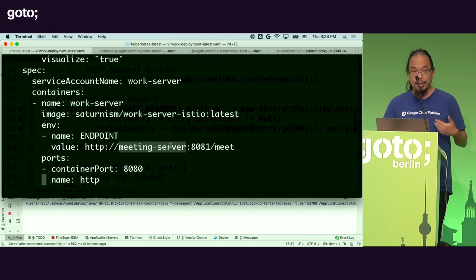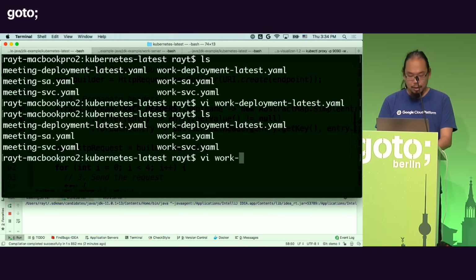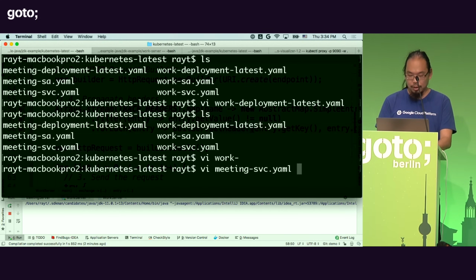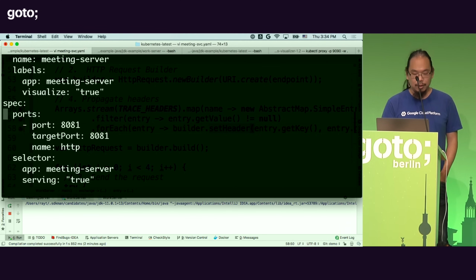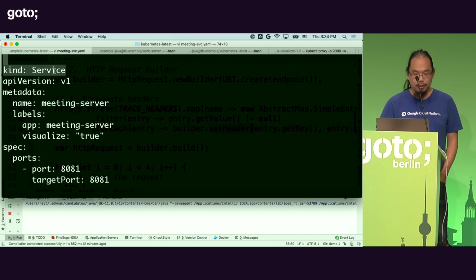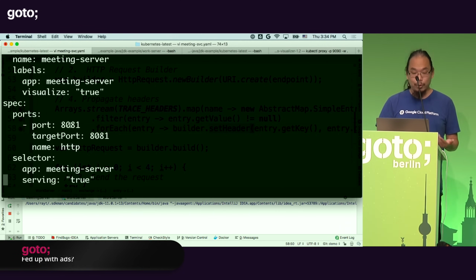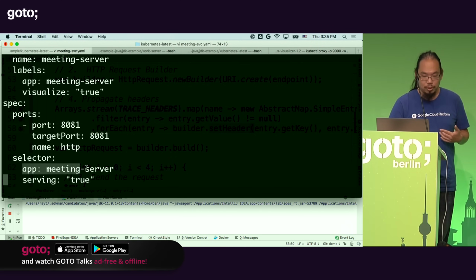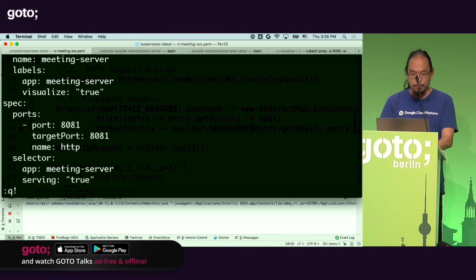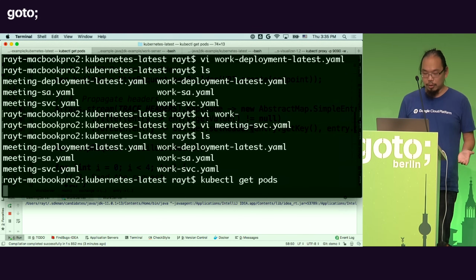I'm going to configure the endpoint so that it can use Kubernetes service discovery out of the box. Basically, all I need to do is to say, call the meeting server, because I'm going to define a meeting service, right? And then in the service here, let me see here, meeting SVC. So for example, for the meeting server, I can define the service. This is a service kind right here. And this will, behind the scenes, create a load balancer for me. It will listen on port 8081. It will route to my target port 8081. And then it will route to the backend by using the labels. So I'm just going to go ahead and deploy the whole thing. Let me make sure I'm connected to my Kubernetes cluster.